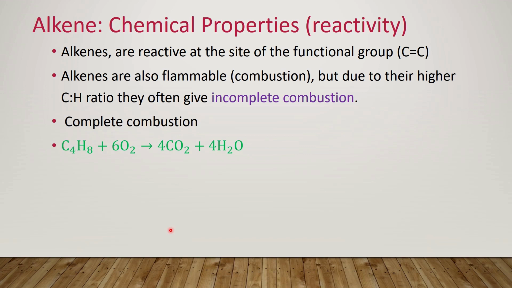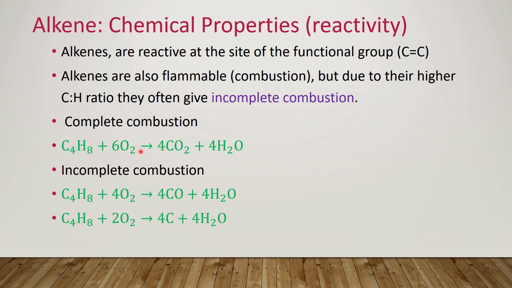So we can see that we have complete combustion of this butene molecule, so C4, bute, and it's got the general formula of the alkene. Butene reacts with oxygen to give carbon dioxide and water, so our classic combustion reaction. But there are circumstances where we can get incomplete combustion with our hydrocarbons. So these equations here, with a change of carbon dioxide to carbon monoxide and also carbon, give us incomplete combustion.